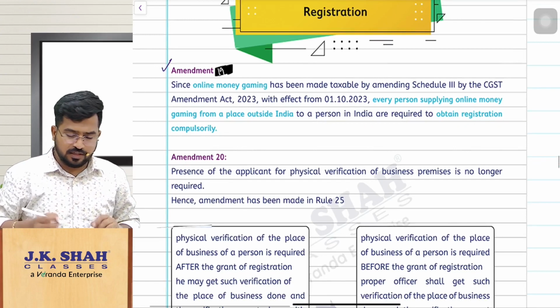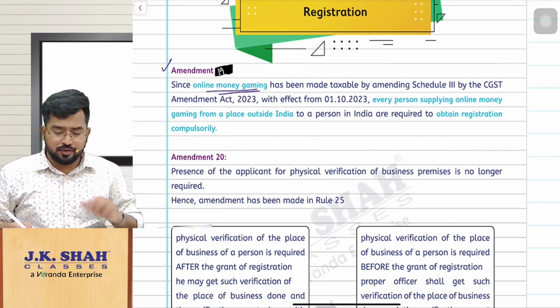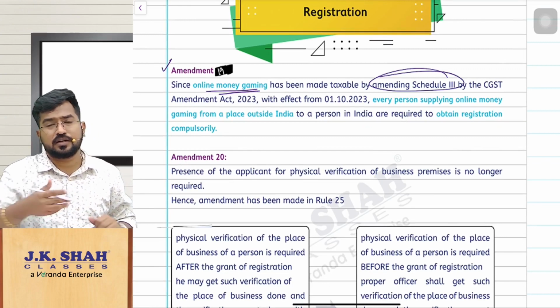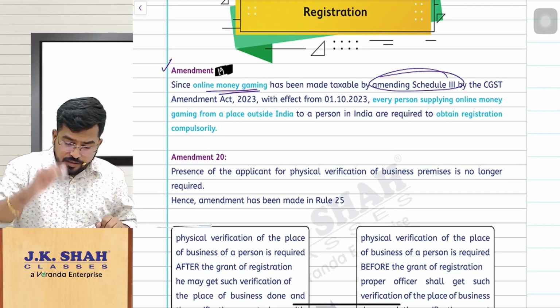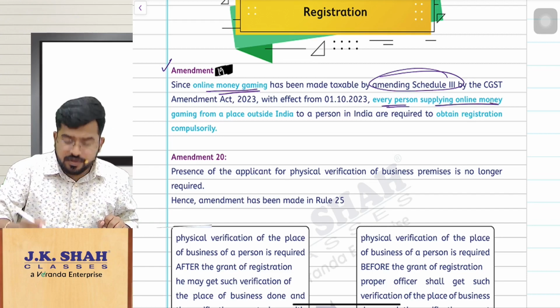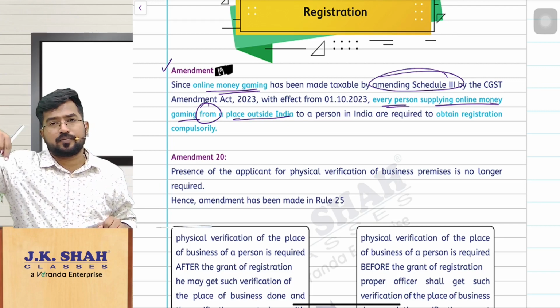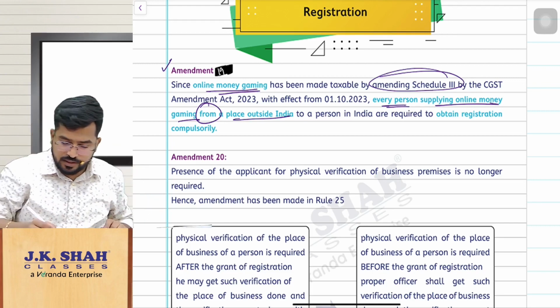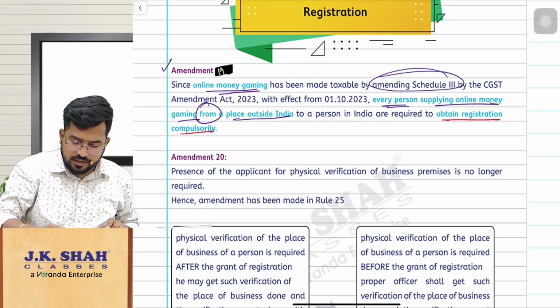First, normally when a person is making online money gaming, they have amended schedule 3 in such a way that it is also called a supply, and they are supposed to pay GST. So any person who is supplying this online money gaming from a place outside India to a person located in India, they have to definitely go for registration, they have to obtain registration.